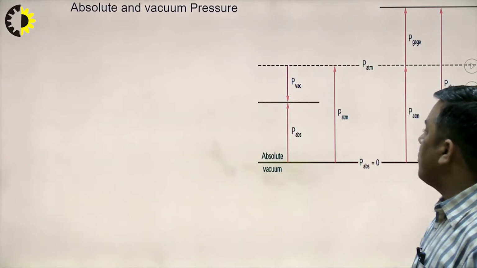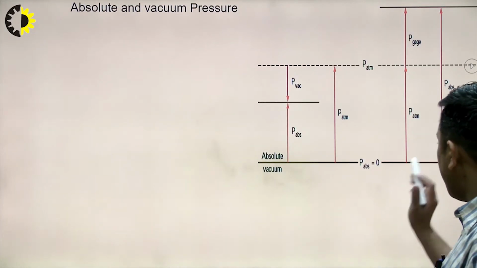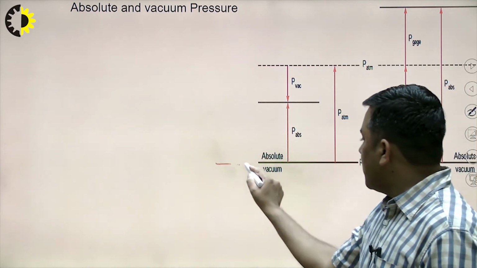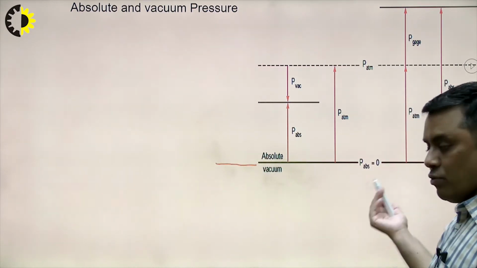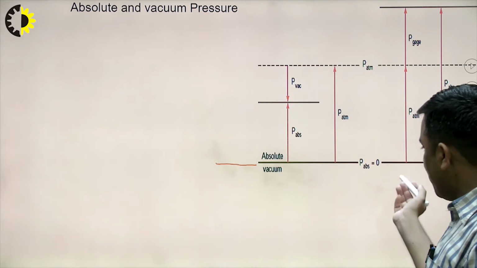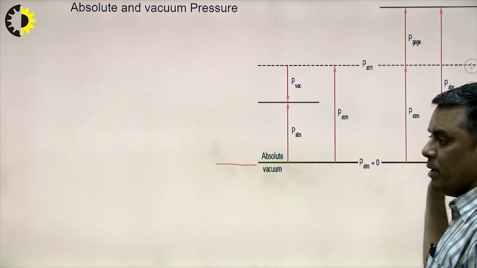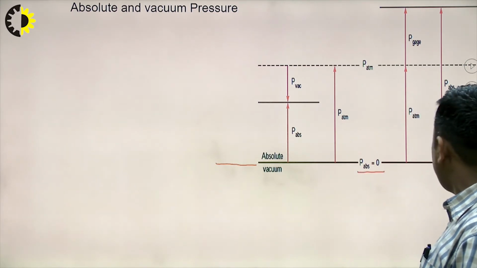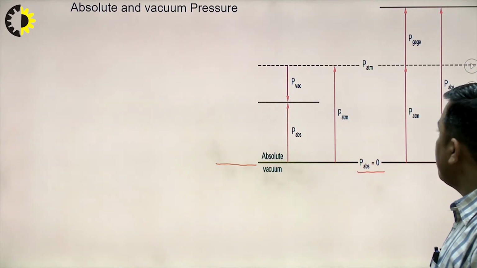It will be very clear from this particular diagram. This is the absolute vacuum condition. So if absolute vacuum is there, then obviously the pressure will be 0. So P absolute, whatever I am writing, it is the absolute 0 here.